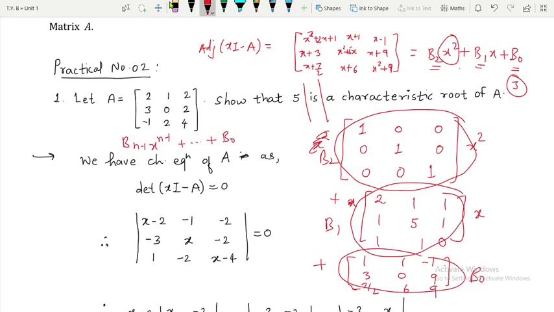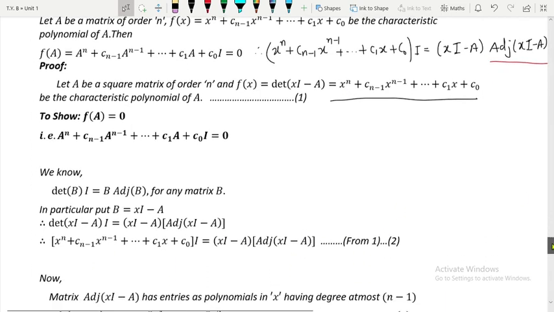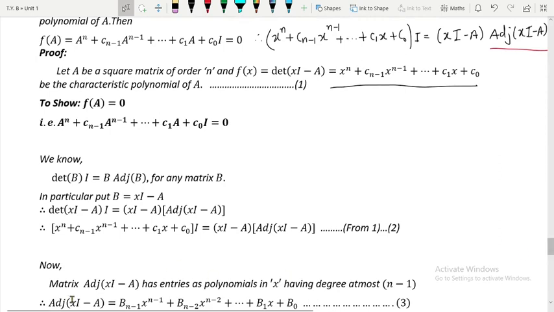So let us write it then. So I will erase it first of all. So here we are. In particular we have substituted B is equal to xI minus A, and this value we have substituted from this one, that is the value of the determinant of xI minus A. Then thereafter, now I am calling it 2. Now in the next step, note this matrix adjoint of xI minus A has entries as polynomials in x having degree at most n minus 1. Just as I have explained to you.